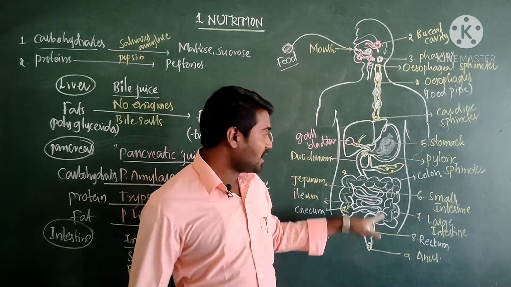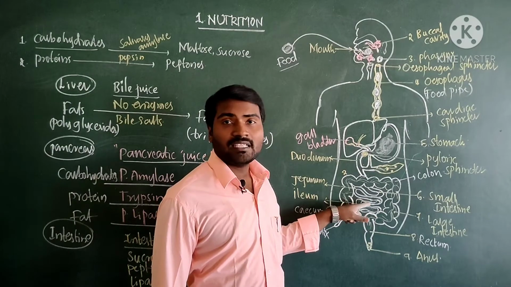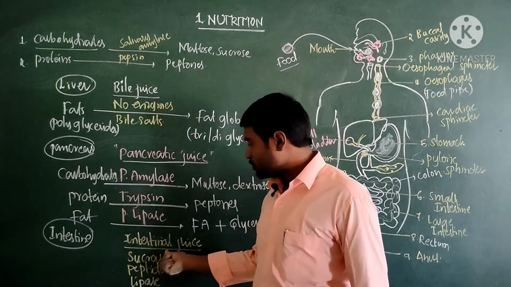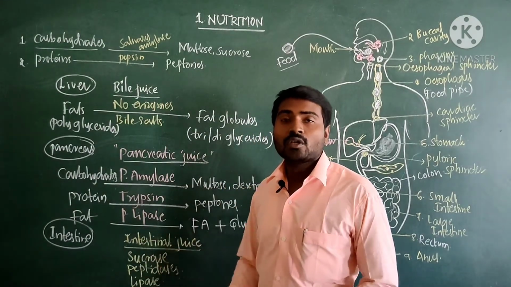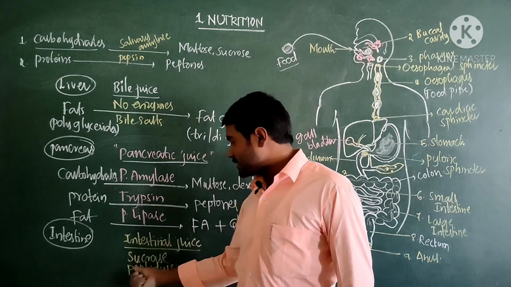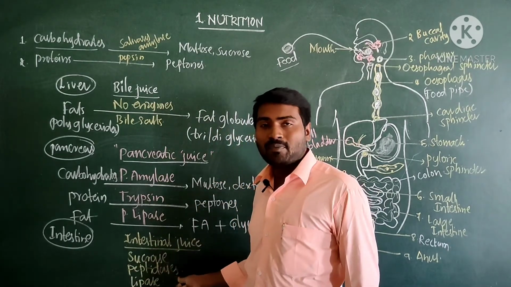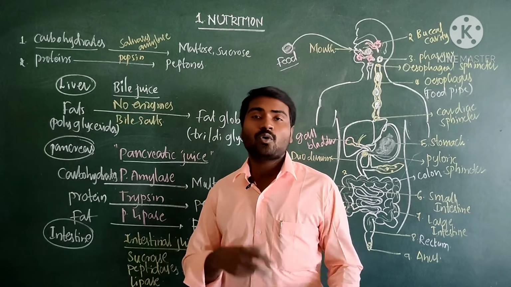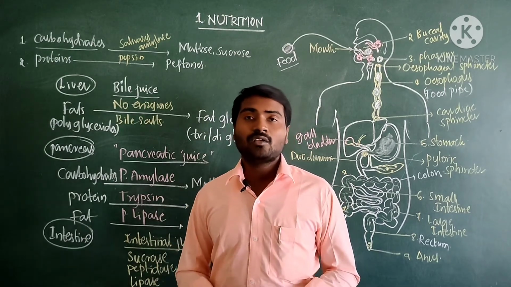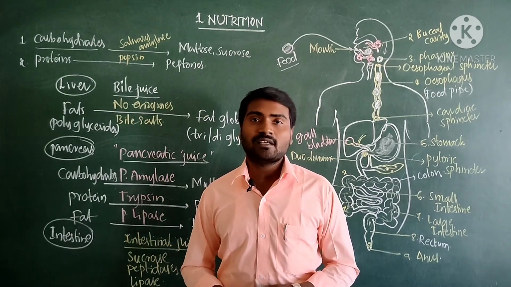The walls of the small intestine also produce a digestive juice which is called intestinal juice. So different enzymes are present in the intestinal juice such as sucrase, peptidases, lipases. So let us see how digestion takes place.